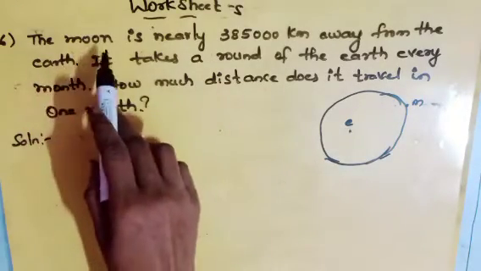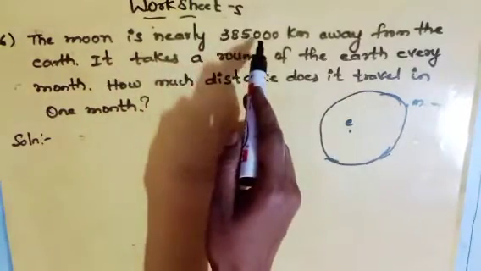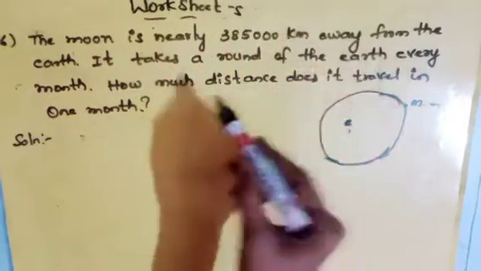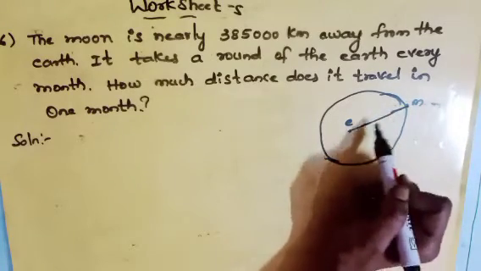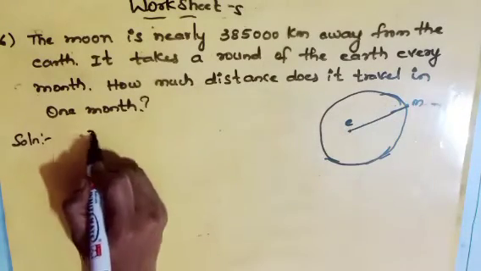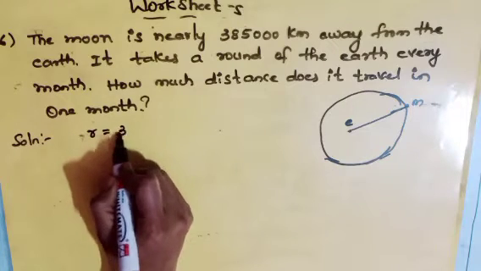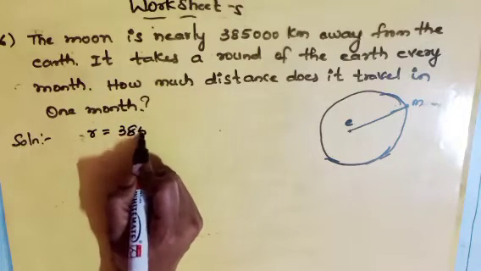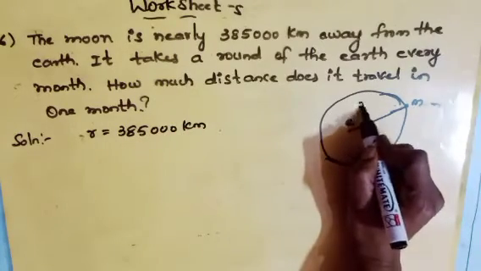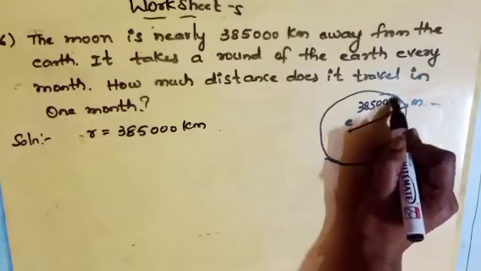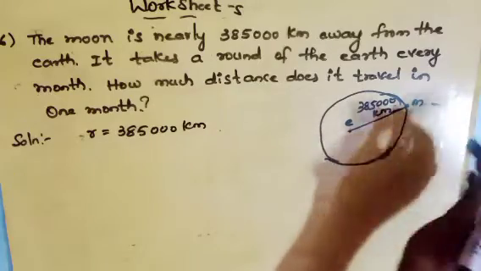And the moon is nearly 3,85,000 km away from the earth, which means the radius from earth to the moon is given. The radius is 3,85,000 kilometer.